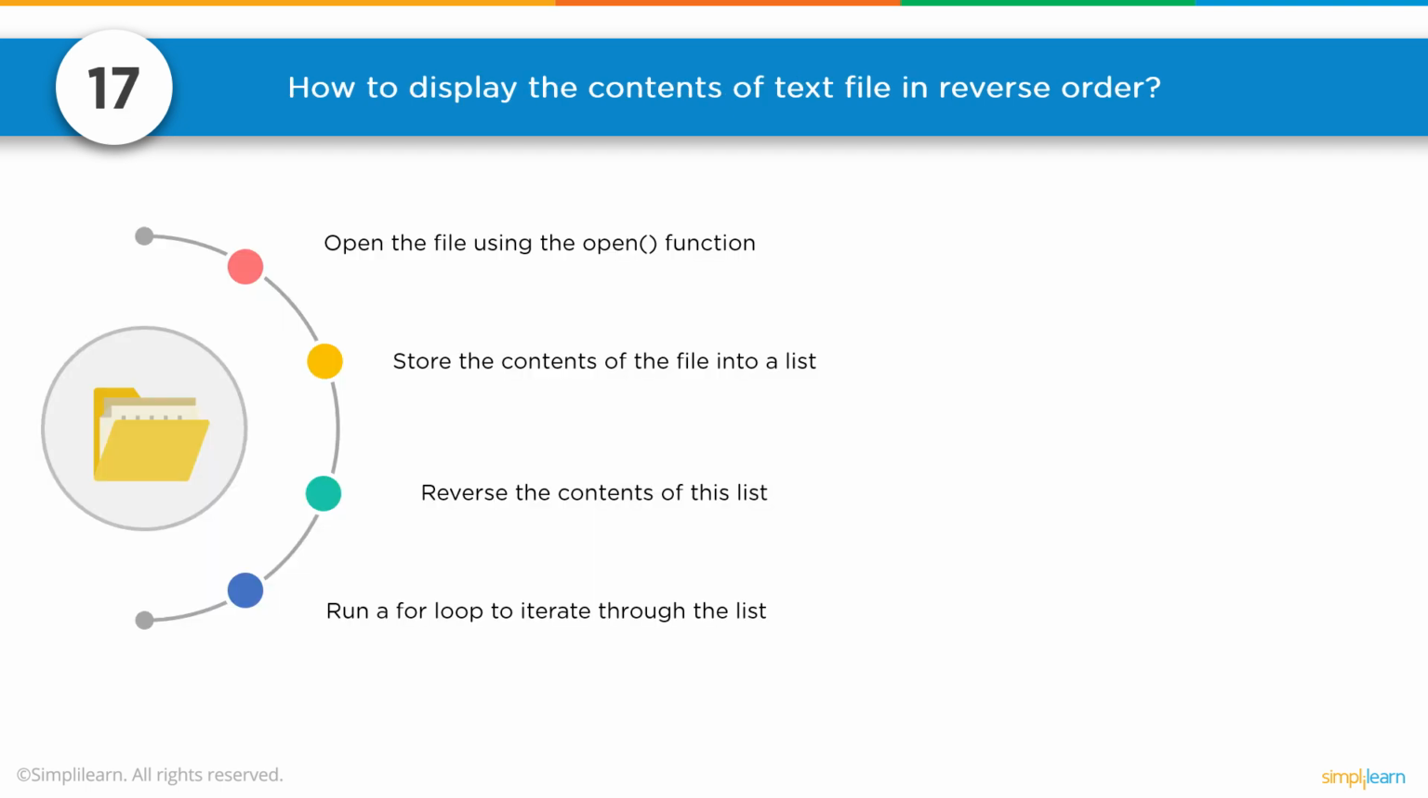Number 17. How to display the contents of a text file in reverse order. Open the file using the open function. Store the contents of the file into a list. Reverse the contents of the list. Run a for loop to iterate through the list.